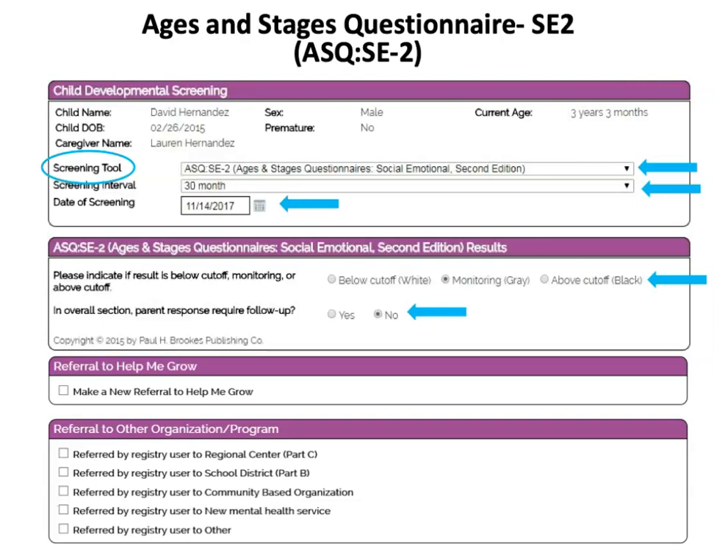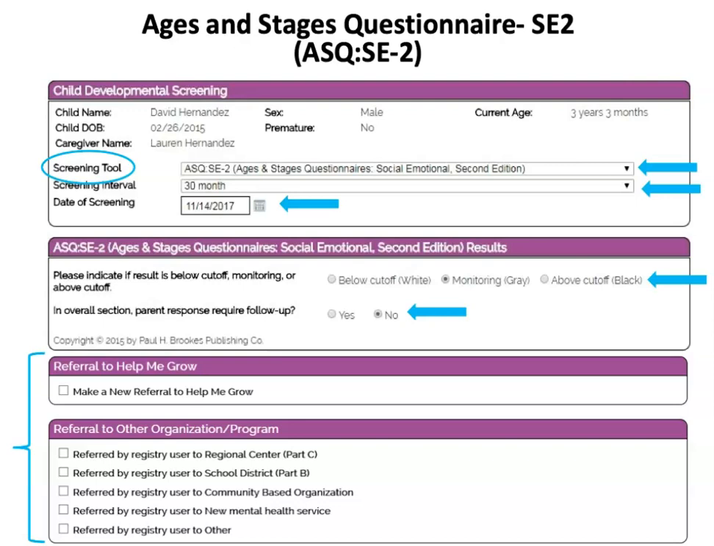So does anything in that yes or no open-ended response section, does anything that the caregiver wrote or responded with require a follow-up, yes or no? And then at the bottom, you will have the ability to refer to Help Me Grow or log referrals made to other organizations or programs, which we will talk about in a moment.